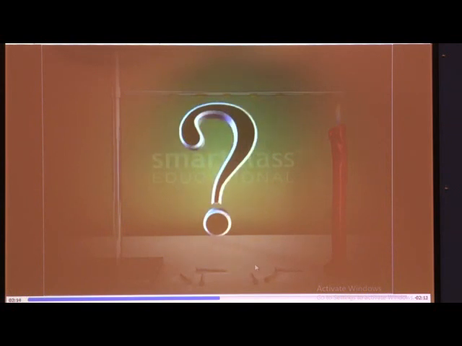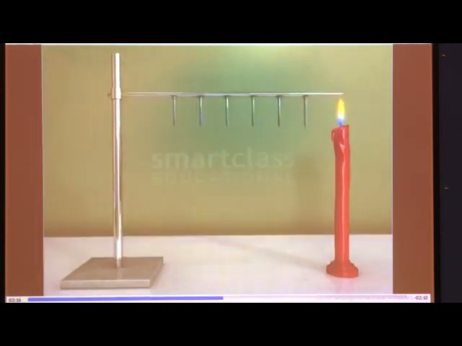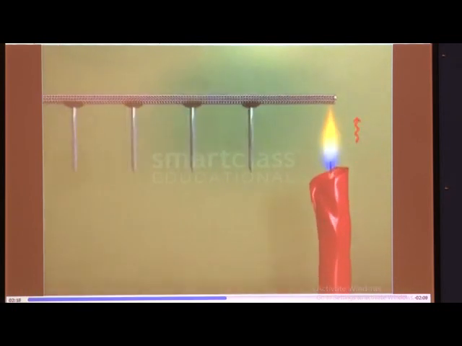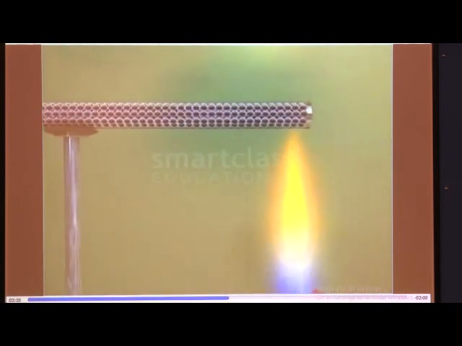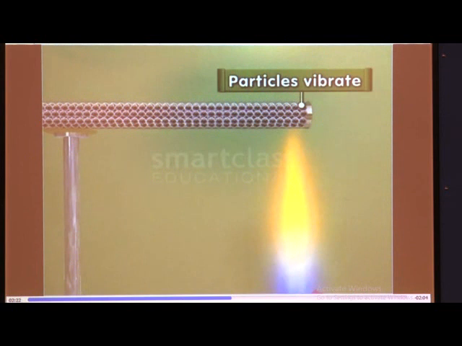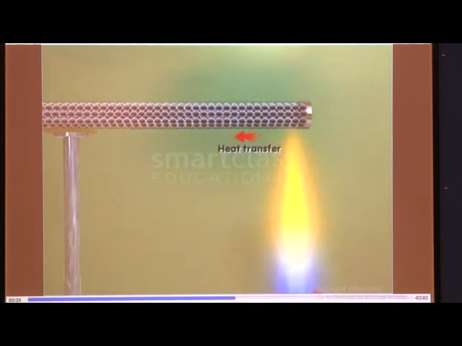But how does heat transfer occur? When a solid is heated, the molecules at the heated end start vibrating and transfer the energy to the next molecule. Thus, heat energy spreads uniformly throughout the rod.